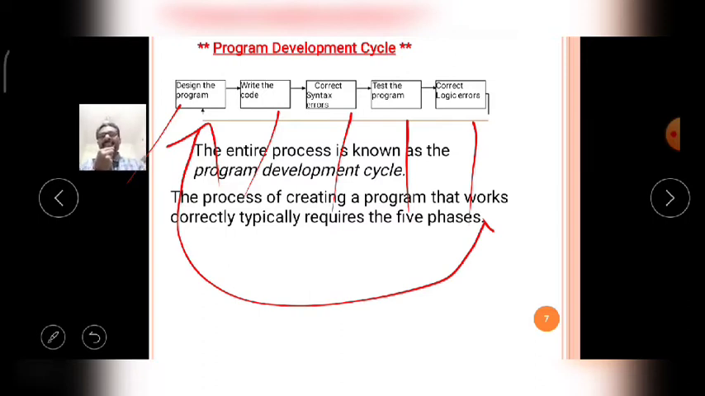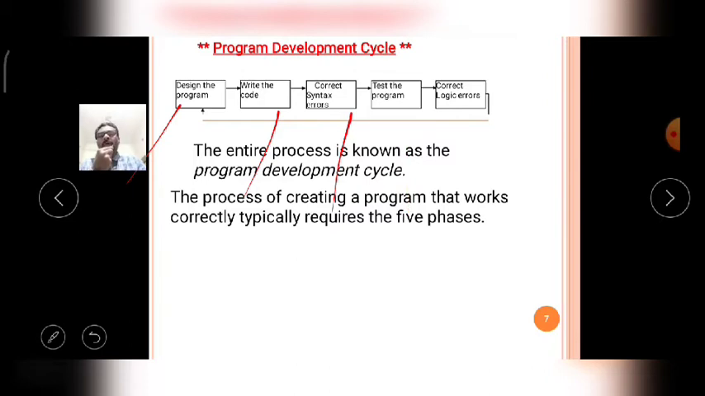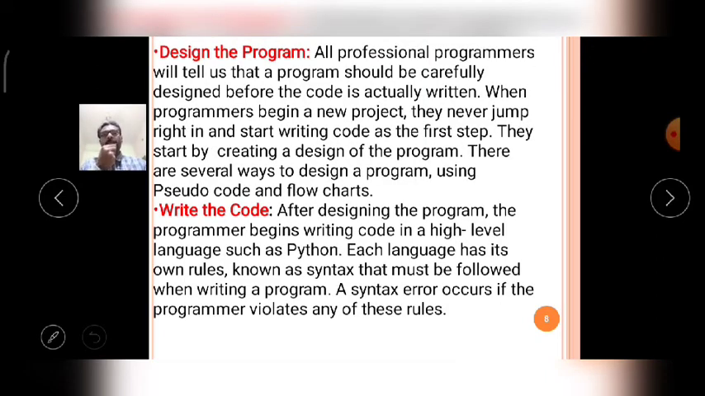Okay, that means in these 5 steps, each step has its importance. If any step gets an error, it will not move to the next step. Again it will come back to the first step, solve the design of the programming, and then go to the next step. Like that, in a cyclic manner, the Python program is designed and executed successfully by the programmer or the user. Okay, now we will explain it step by step.